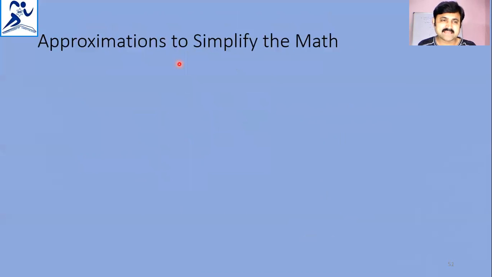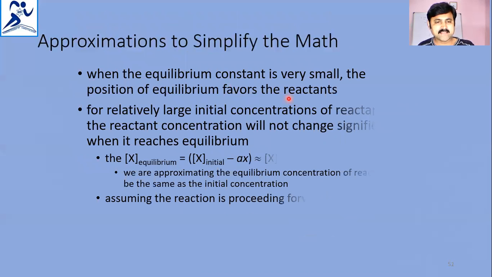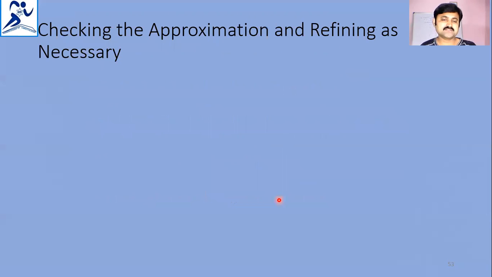Approximations to simplify the math. When the equilibrium constant is very small, the position of equilibrium favors the reactants. For a relatively large initial concentration of reactant, the reactant concentration will not change significantly when it reaches equilibrium. So the equilibrium concentration equals the initial concentration minus Ax, and we take it as approximately the initial concentration. We are approximating the equilibrium concentrations of reactants to be the same as the initial concentrations in this case of large concentration of reactants, assuming the reaction is proceeding in the forward direction.